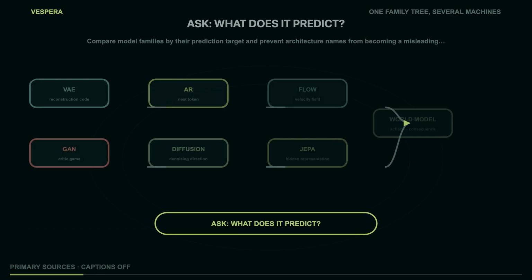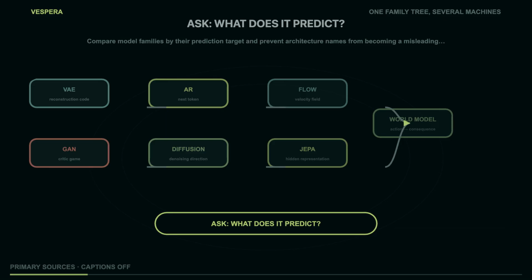Diffusion models take a different route. A forward process gradually corrupts data with noise. The learned reverse process predicts a denoising quantity at a chosen time. Sampling is a chain of updates. Flow matching is related in spirit but makes the continuous time object more explicit. Learn a vector field that says how a point should move through probability space. The model predicts velocity, not necessarily a list of discrete denoising steps.